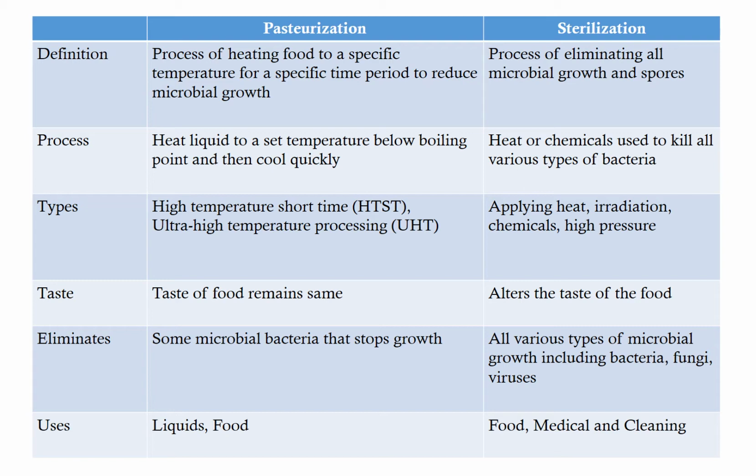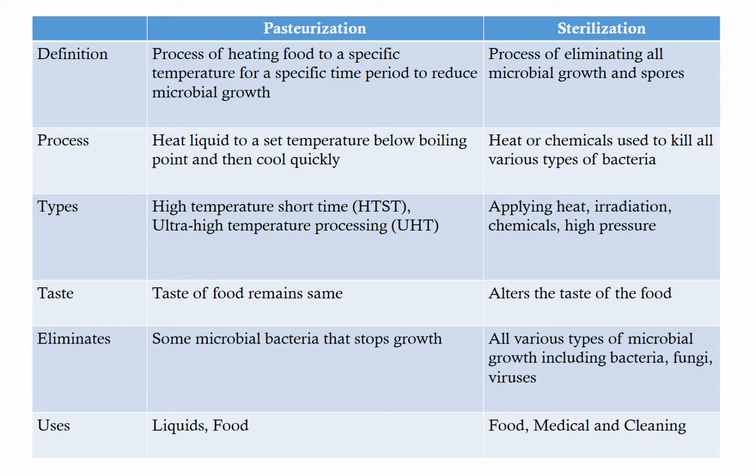In sterilization, you can use heat as well as different chemicals to kill all types of bacteria. There are two major types of pasteurization. One is high temperature short time pasteurization and ultra high temperature processing or ultra high temperature pasteurization. In addition, there is another method, low temperature long time pasteurization.